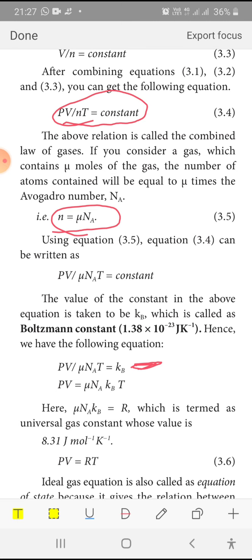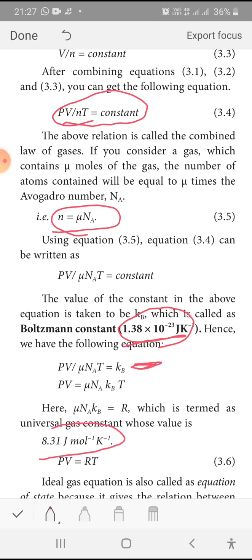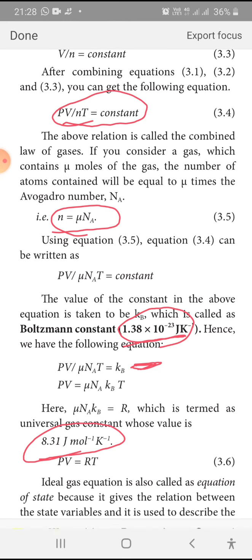These two values are important. See the value of the Boltzmann constant: 1.38 into 10 power minus 23. And the universal gas constant, you have to write 8.31. These values will be asked in your 1 mark questions. So this is your gas constant. Instead of mu Na Kb, you will write R. PV is equal to RT. This is your ideal gas equation.